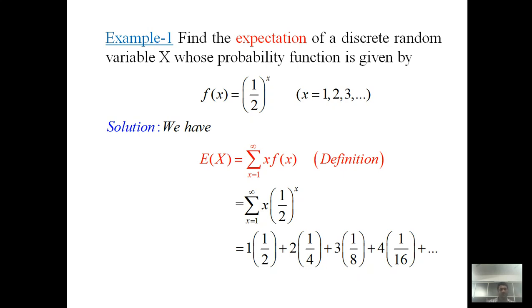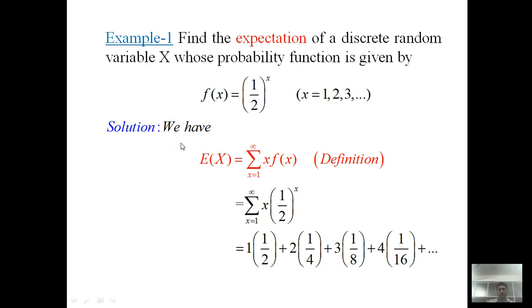The first example: find the expectation, that is, find the value of E of X of a discrete random variable X whose probability function is given by f of x equal to 1 by 2 raised to x, where x runs over 1, 2, 3 and so on to infinity. Here capital X is a discrete random variable.